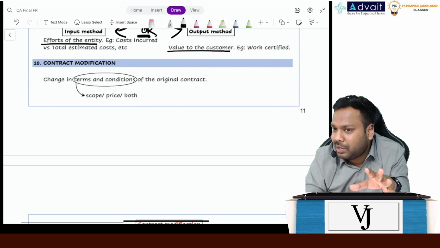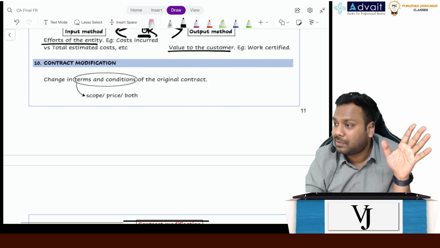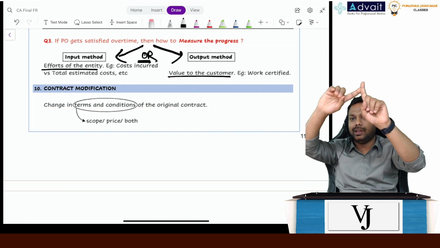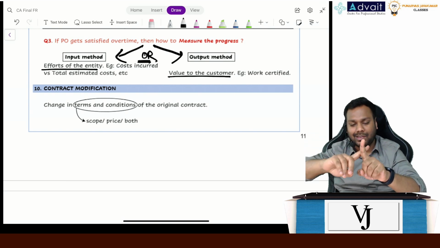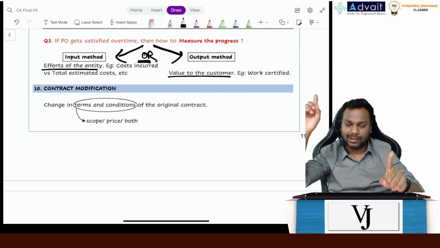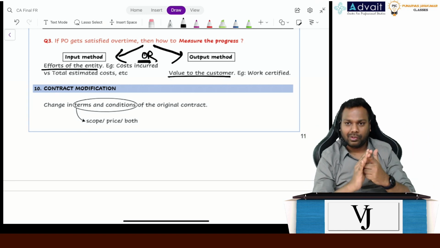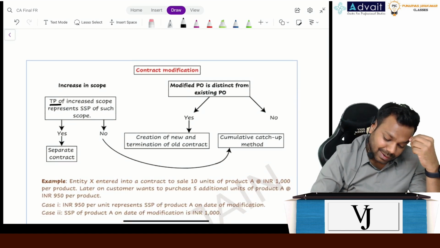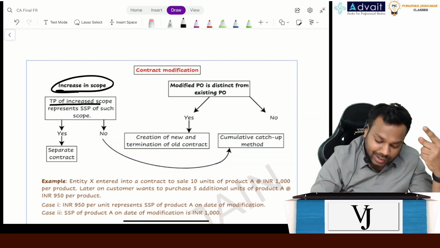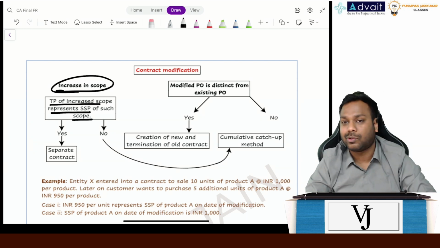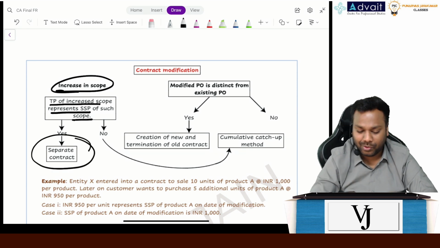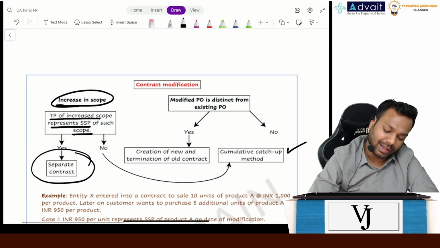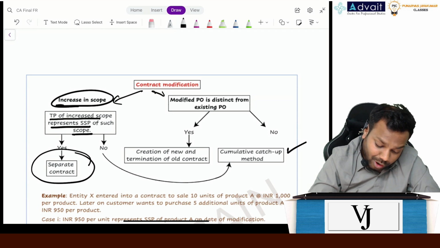And now I'll tell you this modification is exactly the same as leases. Tell me, what were the three cases I discussed in leases? First case was an increase in scope with an increase in lease rentals commensurate with the market rentals. If it is there, it's a separate contract. If it is not there, then I will go to case 3. Same is happening here. If the transaction price of the increased scope represents the standalone price of the increased scope, then it is a separate contract. If no, go to case 3. Exactly like leases.